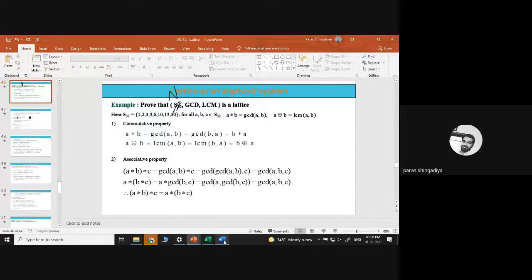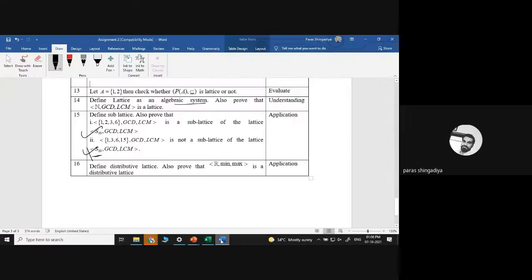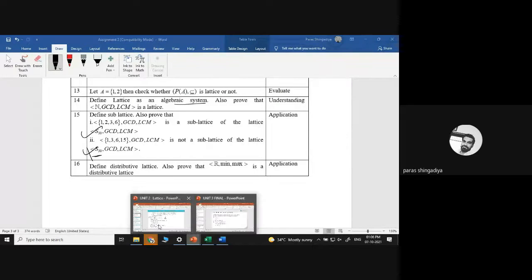So if it satisfies the commutative property, associative property, and absorption property, then it is called an algebraic system. It is a lattice's algebraic system. You have to prove these three properties to check the lattice algebraic system. And the last one that you already checked during the lecture session: distributive lattices. Prove whether R with minimum and maximum is a distributive lattice or not.